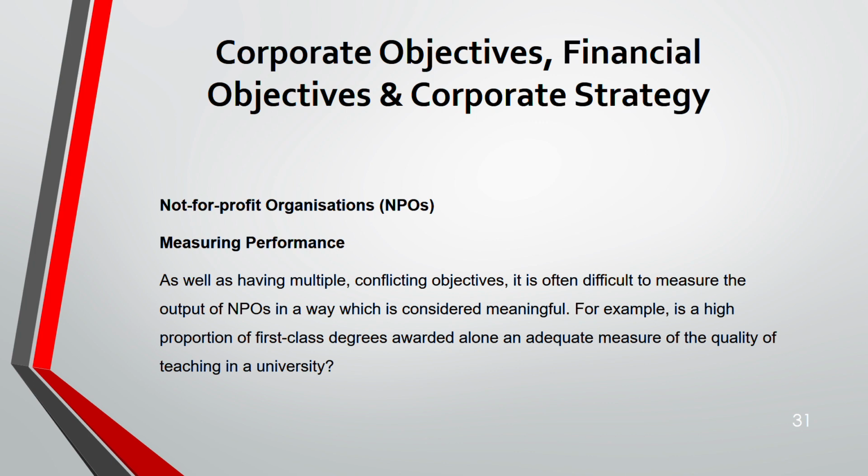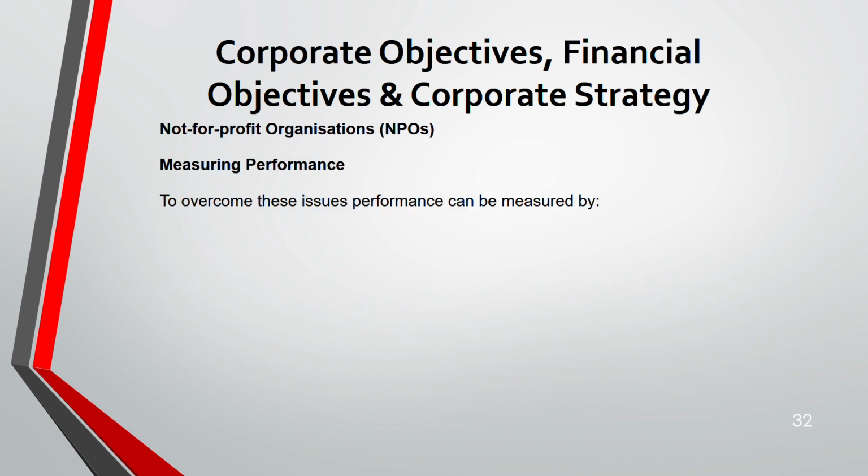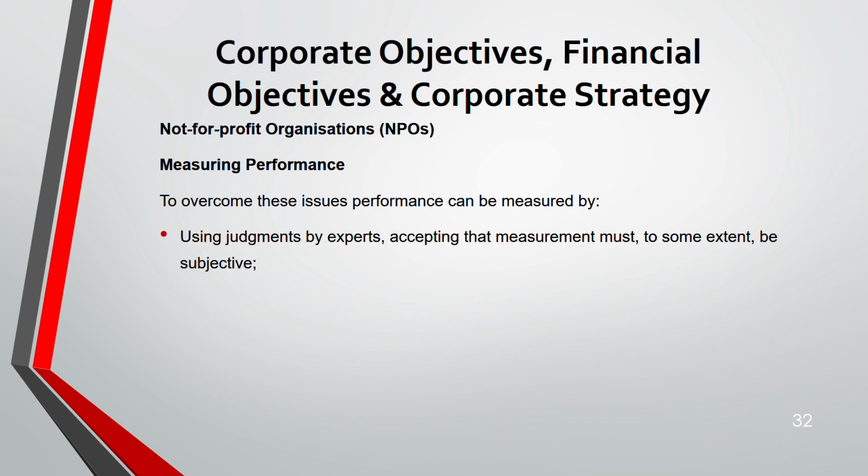To measure that the quality of teaching is good in a university, there are so many other measures, not only first class degrees awarded. So to cover these issues, performance can be measured like this, in the not-for-profit organization scenario I'm talking about. Use judgments by experts, and accept that no matter whoever's judgments you use, to some extent the measurement will be subjective.